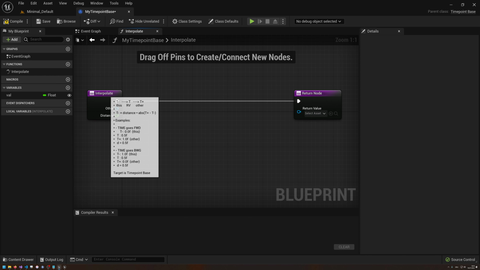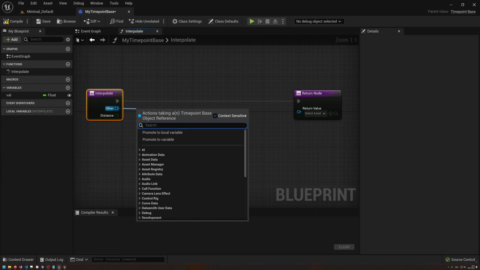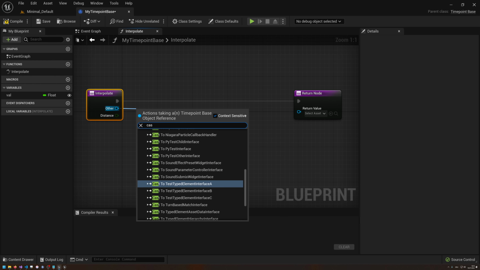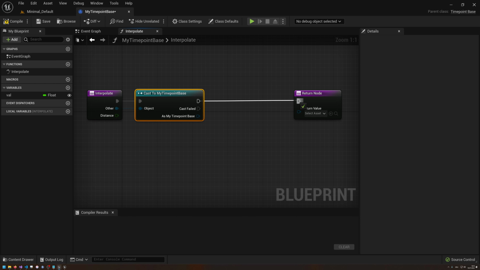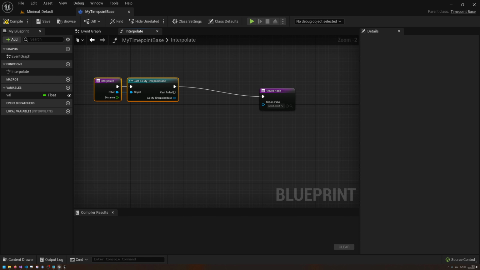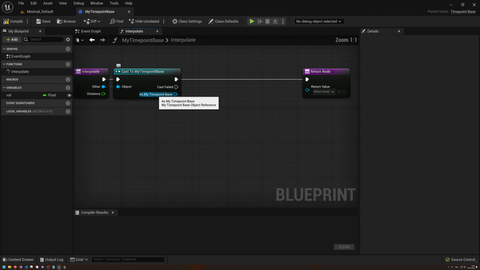So what do we want to do? First of all, we have this other and we have this distance. The first thing that we need to do is cast this distance because it currently is a timepoint base pointer. So we need to cast this to a myTimePoint base just to make sure that it is really from the right object, which is actually guaranteed later on, just the way we call it, to always work. This will never fail because at least in normal operation, you don't get a cast failed here. If you use it as desired, this is never gonna fail.